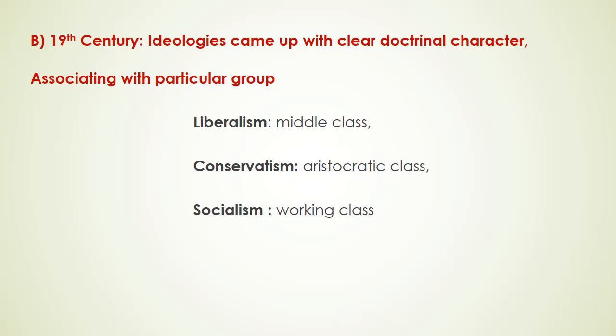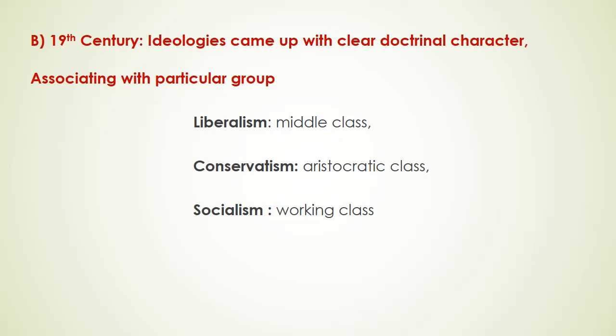Then socialism was supported by the working class, and that converted into the ideology of socialism. Then the third ideology, conservatism, was supported by the aristocratic class. All these ideologies started intervening in politics and competition in the past.